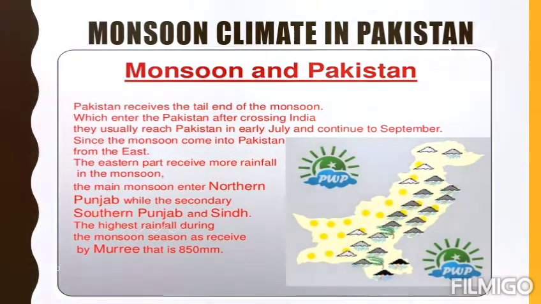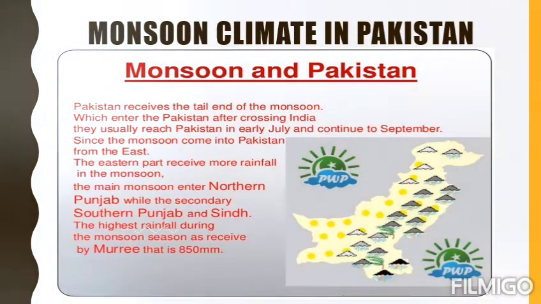Monsoon and climate in Pakistan. I relate this topic with the monsoon climate in Pakistan because it's easy to understand the monsoon winds, that how the monsoon brings rainfall in Pakistan. It comes in early July and continues to September, and the eastern part receives more rainfall, in northern Punjab, while in southern Punjab and Sindh it is less. The highest rainfall during the monsoon season we have in Murree, 850 millimeters.